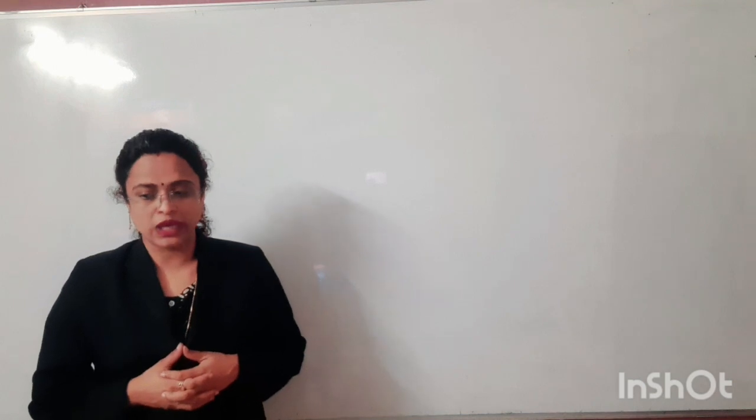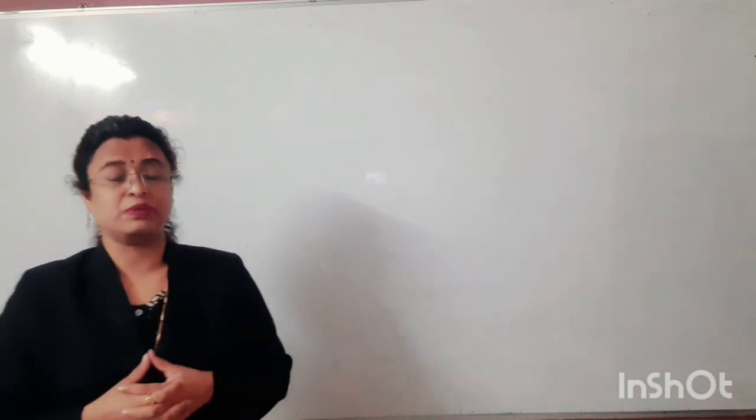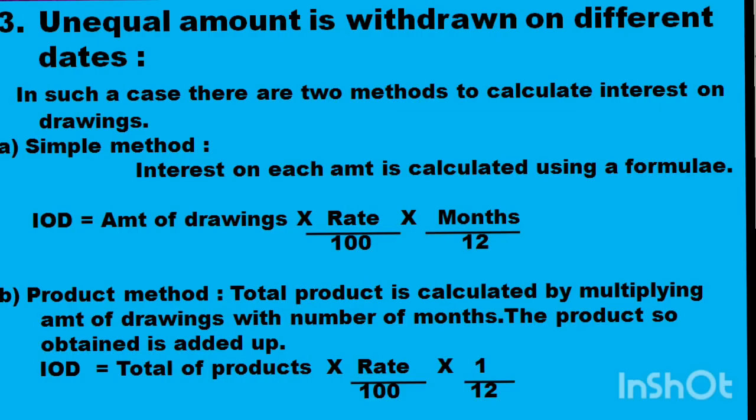The case number 3 is, suppose there is a partner in the business who withdraws the amount for his personal use from the business on unequal time intervals. Let us assume he is withdrawing 5,000 on 1st Jan, then 10,000 on 31st March, then 20,000 on 1st August. So the amount has been different, and the time interval has also been different.